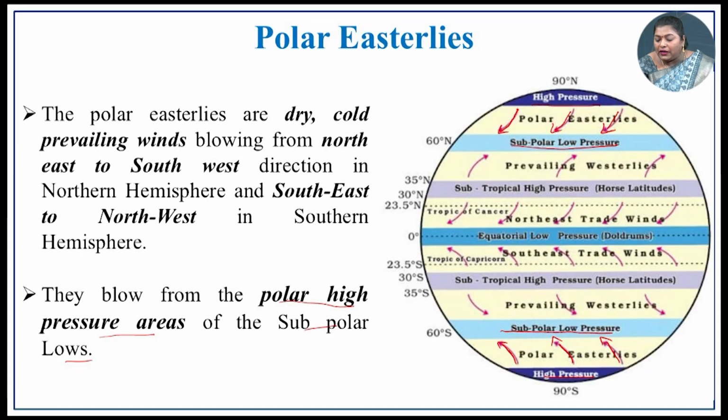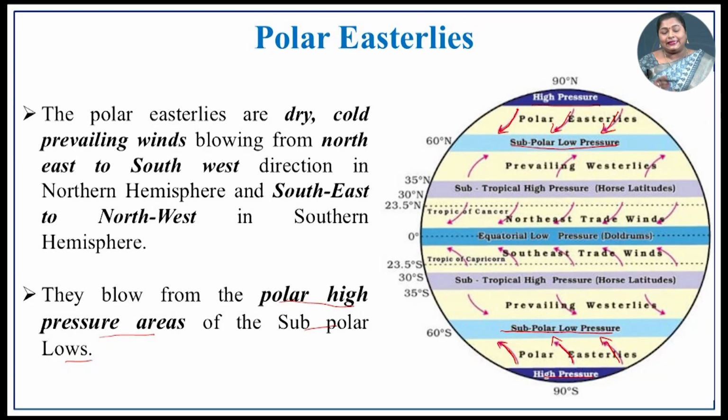So, they blow from polar high pressure areas towards the subpolar low pressure area. See, you have the polar high pressure area here, and the subpolar low pressure area here. So, the wind is blowing from the northeast direction towards the southwestern direction in the northern hemisphere, and then in the southern hemisphere what is the situation? In the southern hemisphere, the wind blows from the southeastern region towards the northwestern direction.